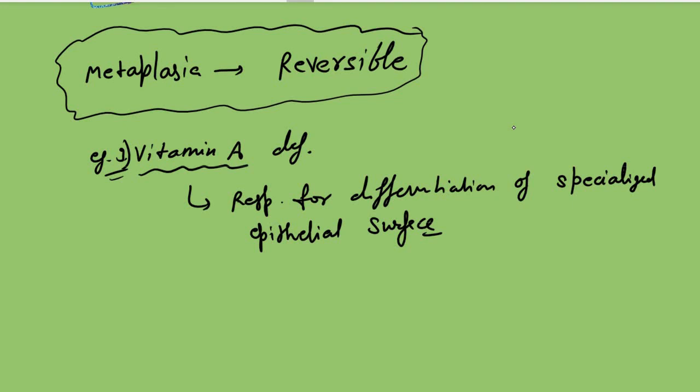Then another important example is connective tissue metaplasia. What is the name of that? That is myositis ossificans.